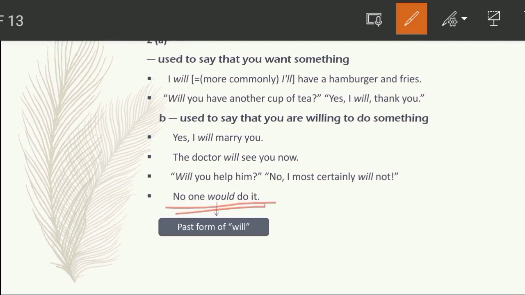It means that no one was willing to do it. Okay, so we are not saying that no one is willing to do it because it is a past condition. Here the past sense is going on. If I say no one will do it, it means that no one is willing to do it. Okay, so it is completed.